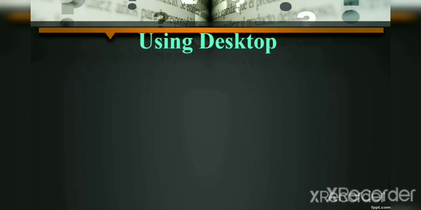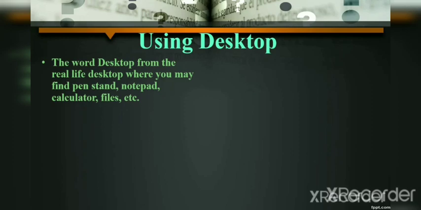Now, first feature of Windows is desktop. What is a desktop? So the word desktop comes from the real life desktop. I taught you in software and its types, types of computers. How many types of computers? 3 types of computer: desktop computer, laptop computer and tablet computer. What is the meaning of desktop computer? That which you can place on the top of the desk. Okay, so from that name this word desktop is derived.